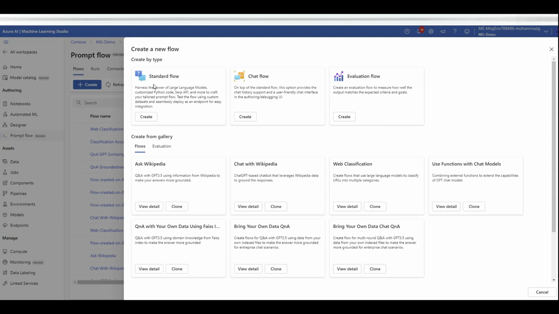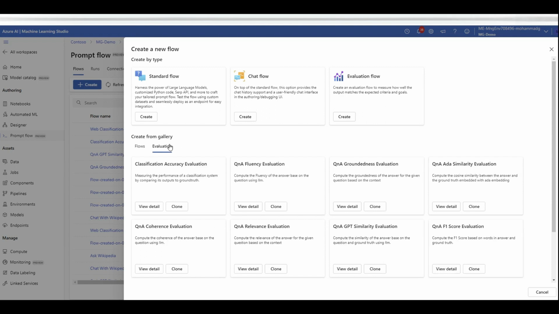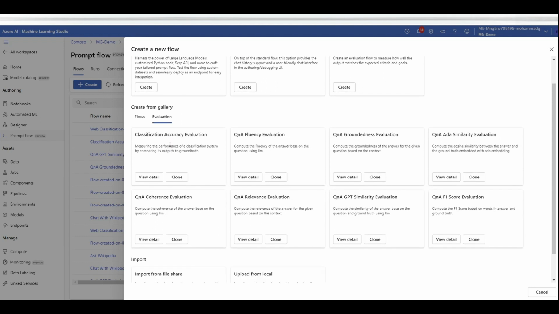Not only can you create your application, but you can also evaluate your application. For example, let me go to evaluation. If you're doing classification by OpenAI models, that's the way that you need to evaluate your performance, because we are doing classification. And this is pretty simple. If OpenAI says this is a YouTube video link, and the ground truth is yes, that's a video, then we got a true positive, or true detection, sorry.